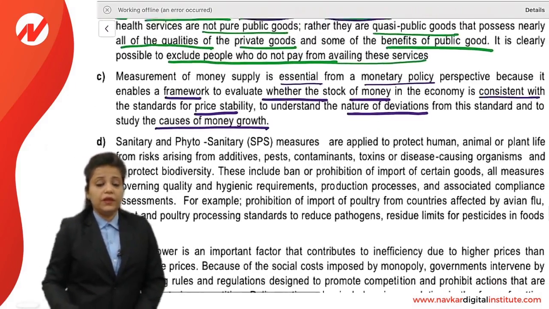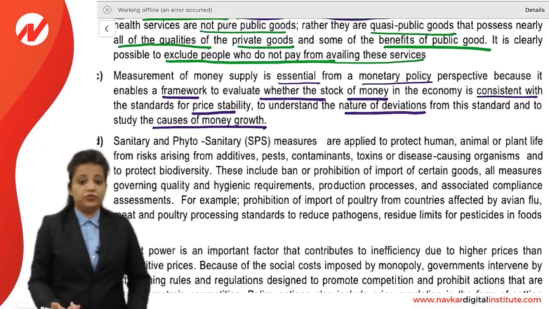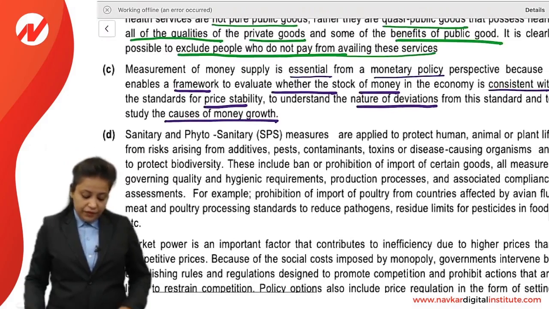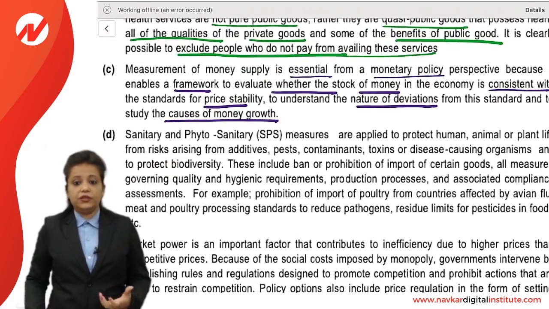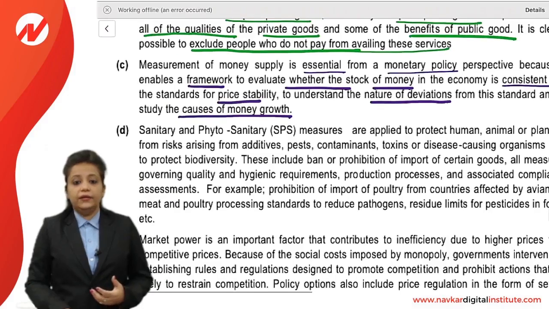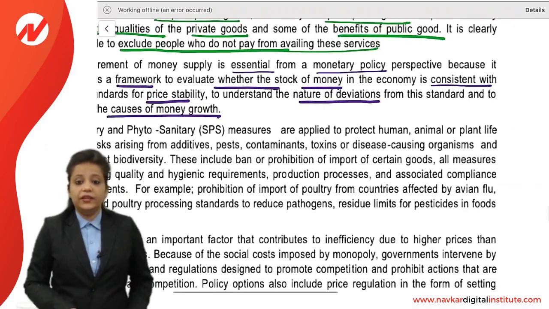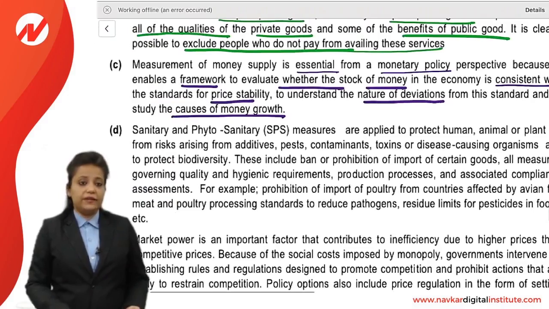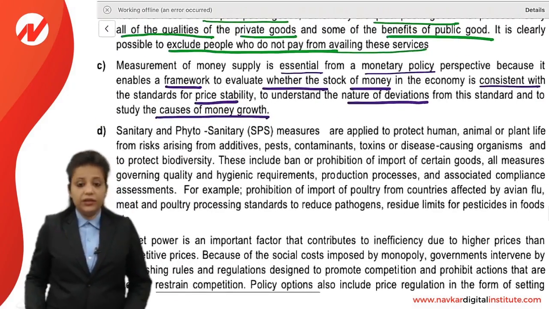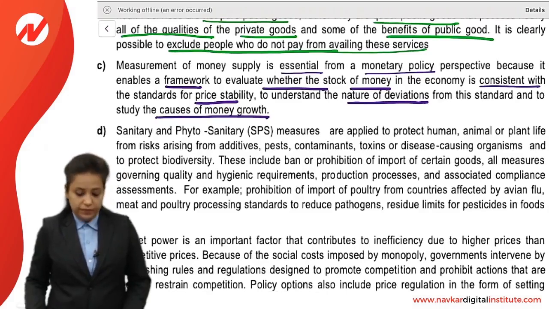So it is essential to measure money supply because it enables a framework to evaluate whether the stock of money is consistent or not, right? And it helps to understand the nature of deviation from the standard. So whether it is deviated from the standard, we can know that, and to study the causes of money growth.